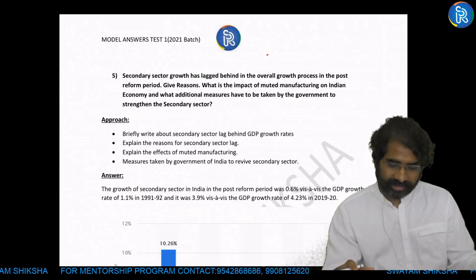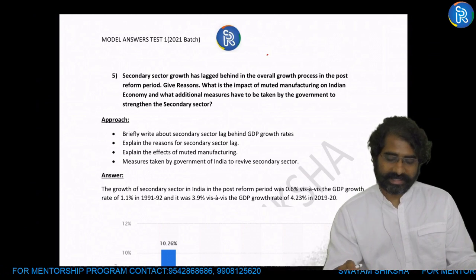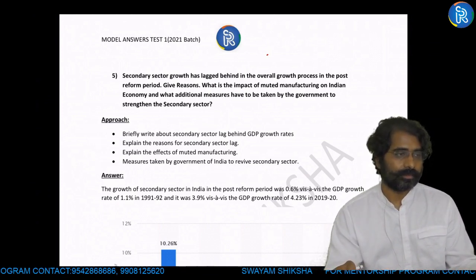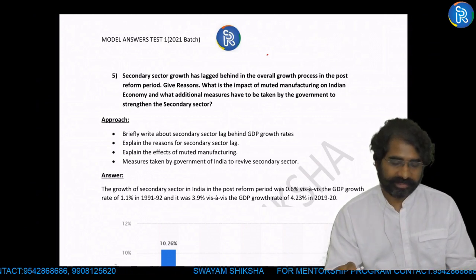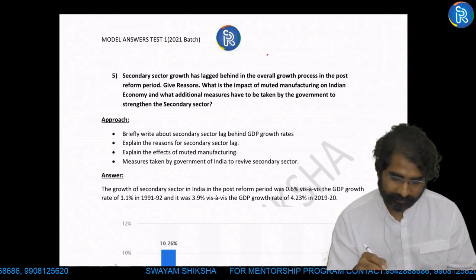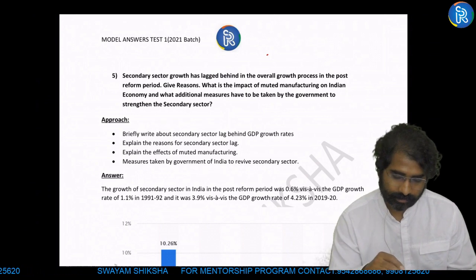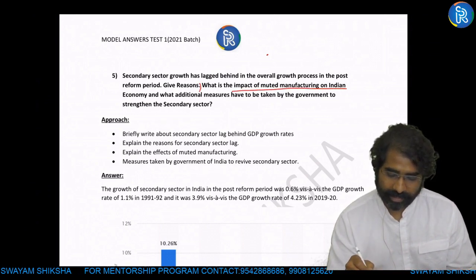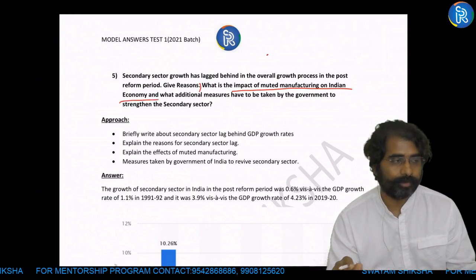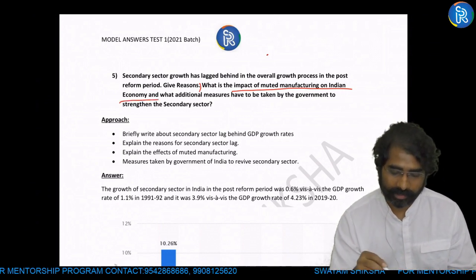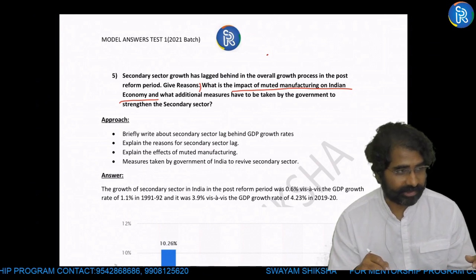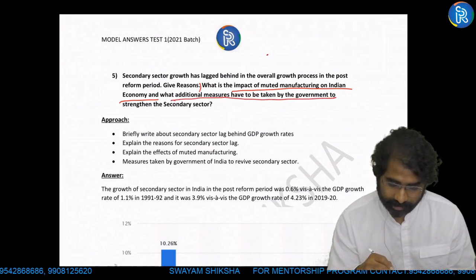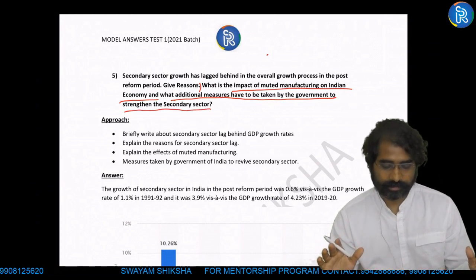So this is a question talking about how secondary sector growth has lagged behind in the overall growth process in the post-reform period, and give reasons. That is the first part of the question. What is the impact of muted manufacturing on the Indian economy? Muted manufacturing, meaning it's not doing well. Second part of the question: what additional measures have to be taken by the government to strengthen the secondary sector?